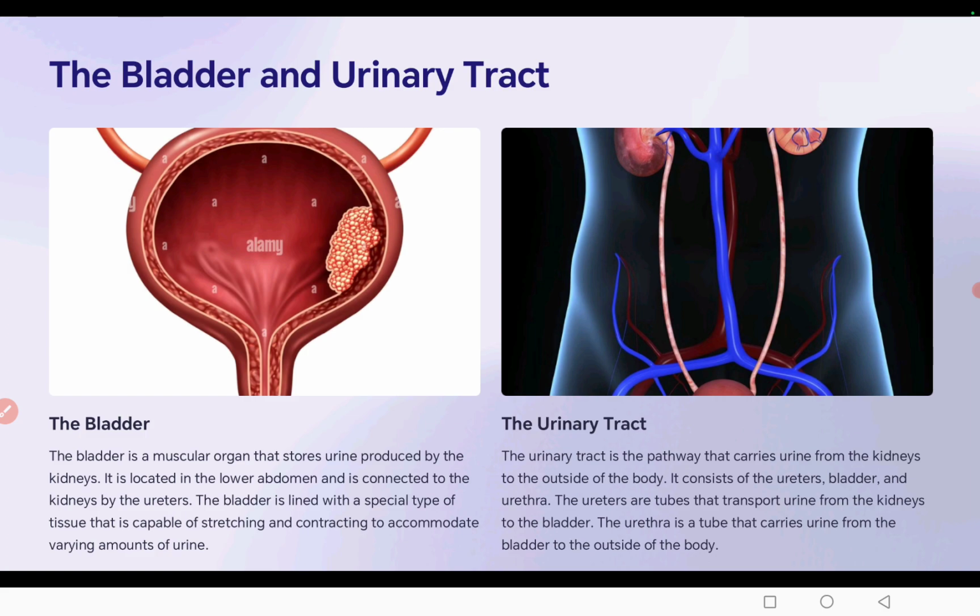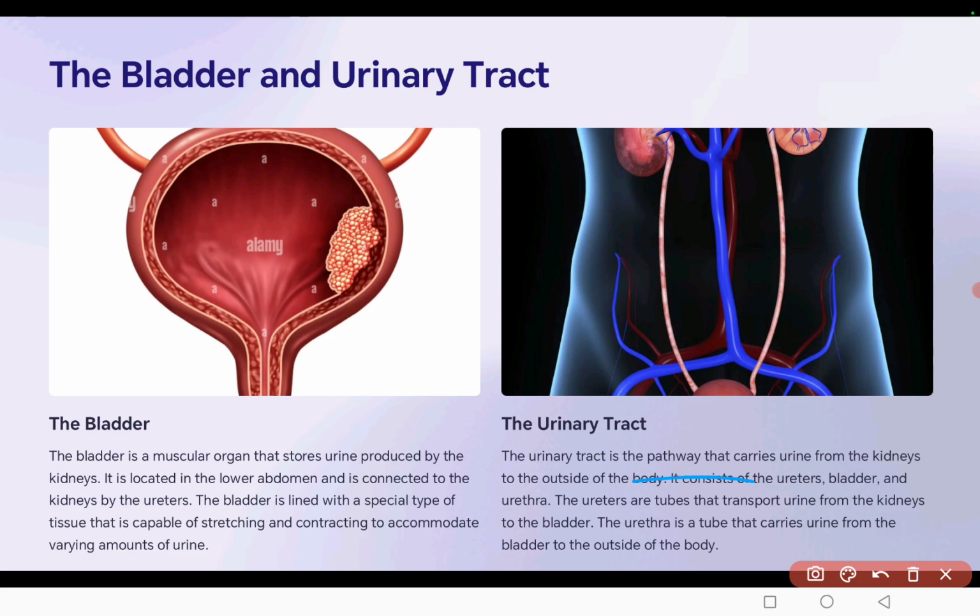Next is the bladder and urinary tract. The urinary bladder, which stores the urine for a short period of time, is located in the lower abdomen and is connected to the kidney by the ureter. The bladder is lined with a special type of tissue that is capable of stretching and contracting to accommodate varying amounts of urine. The urinary tract is the pathway that carries urine from the kidney to outside the body. It consists of the ureter, bladder, and urethra. The ureters are the tubules that transport urine from the kidney to the bladder.